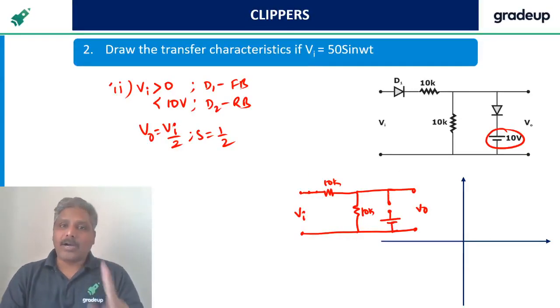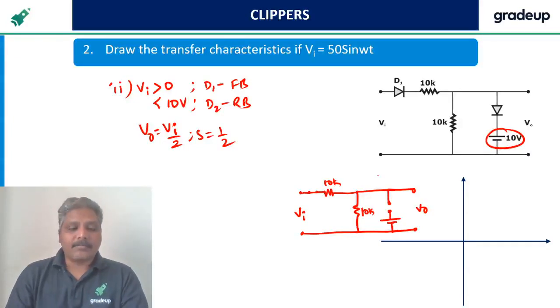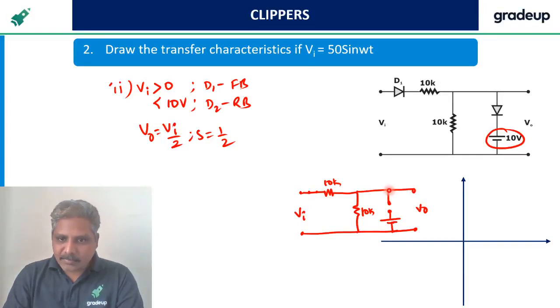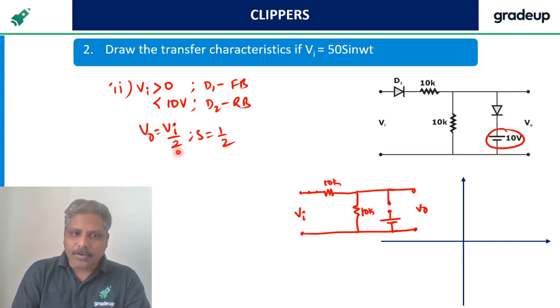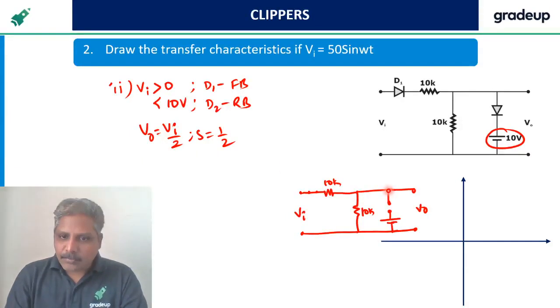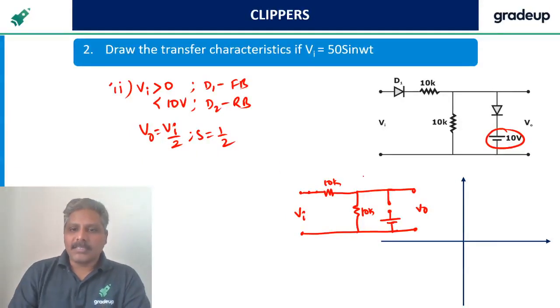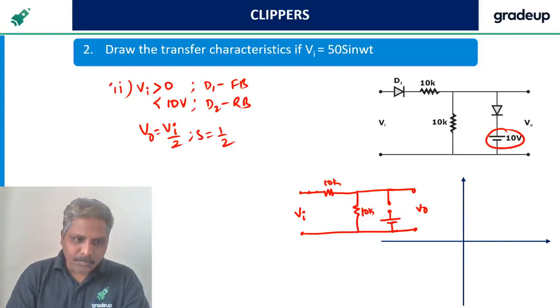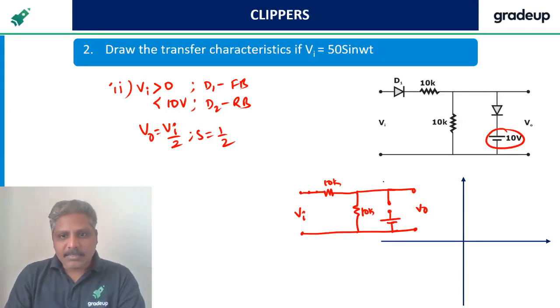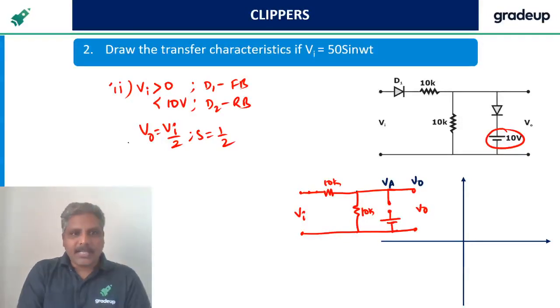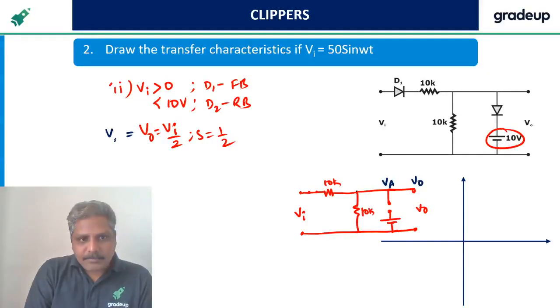But here you also have to remember one more point. What is that? You see here, the output voltage, which we found, is nothing but the anode voltage also. This is the anode voltage as well as the output voltage. This is VA, which is also nothing but the output voltage.